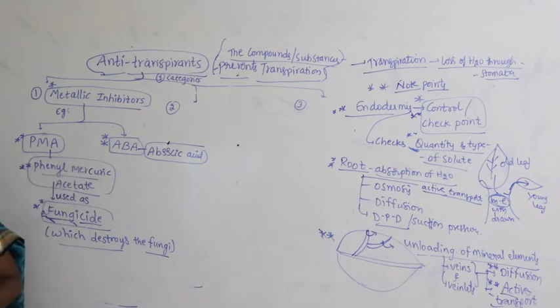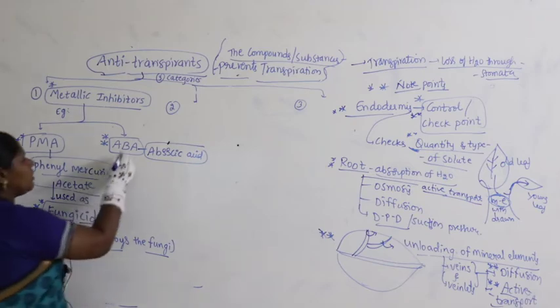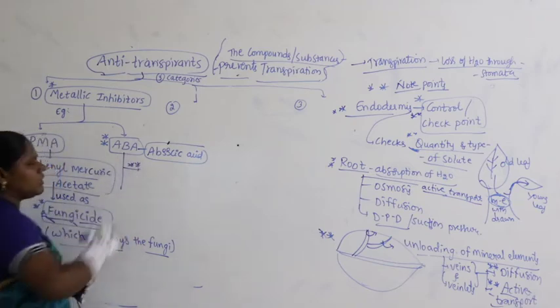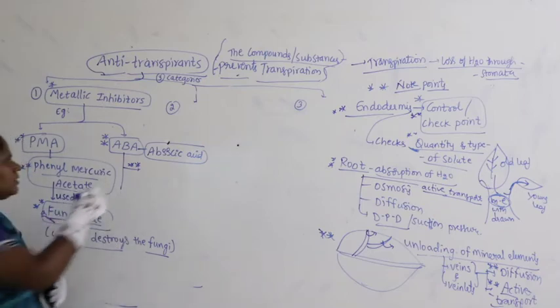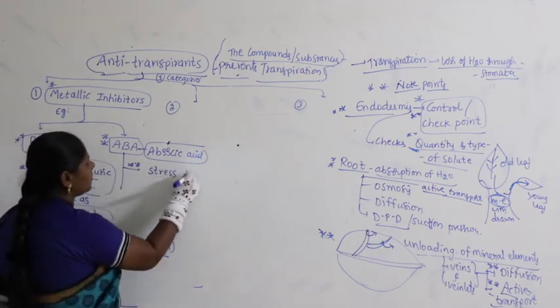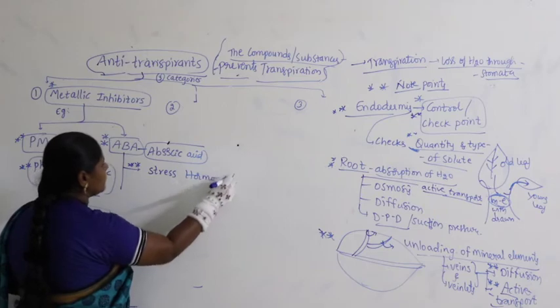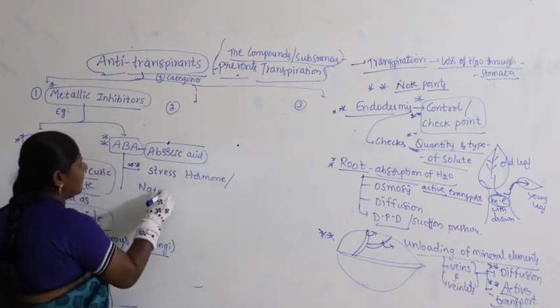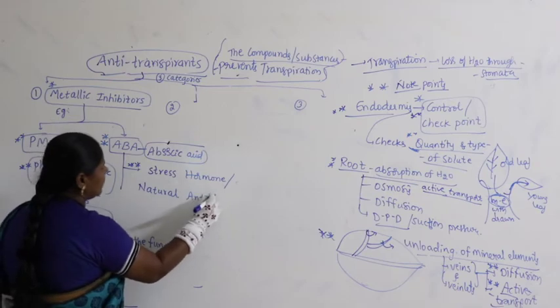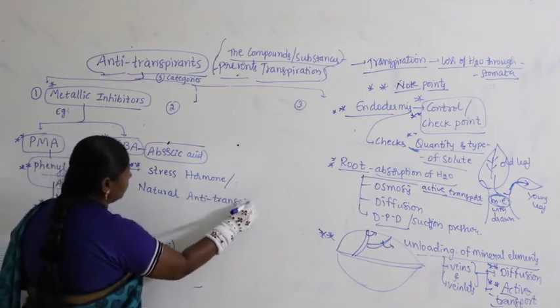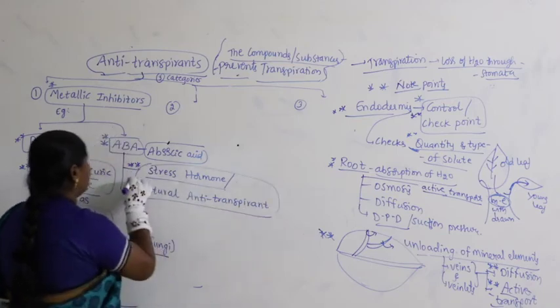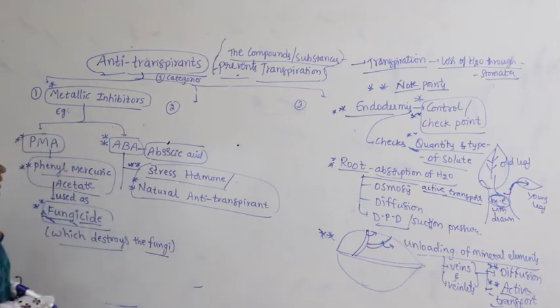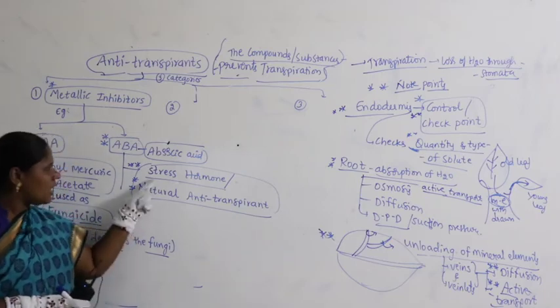Take down another example, ABA. You know it very well, ABA is called abscisic acid. Can you let me know what other terminologies it has, because we studied them in the last chapter. ABA is also referred to as what? Try to remember, recollect it back: it is also referred to as the stress hormone, or it is also called a natural antitranspirant. Very important. The natural antitranspirant itself is referred to as the stress hormone.